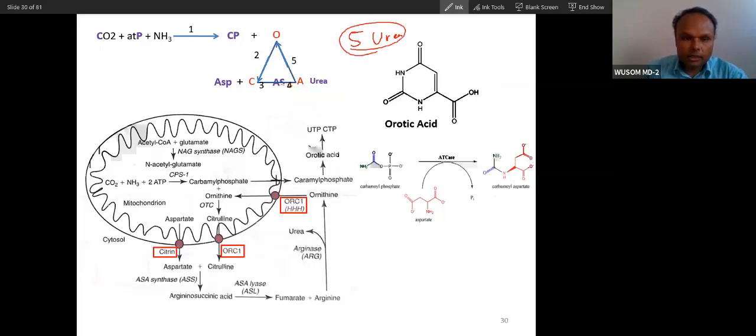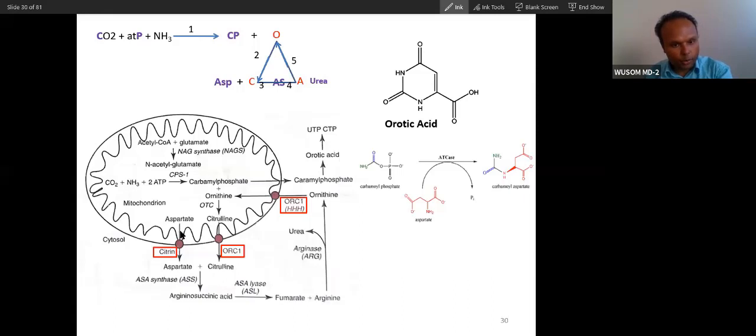And then you can see there are 2 transporters. If a transporter is deficient, then there will also be a problem. This will also cause a defect in this whole process of the urea cycle, because the transporter is very important to allow transport. You can see citrin will allow transport of this aspartate. So what will happen if citrin is defective? This aspartate will not come here. And if citrulline does not get aspartate, what will happen?